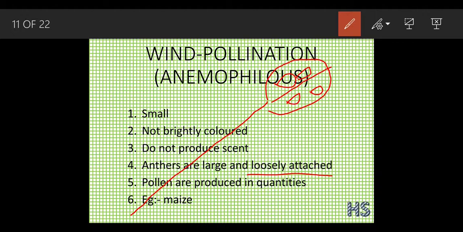Versatile means to get spread. And the pollen should be lightweight, because then it becomes quite easy for them to move from the place. It should be dry and smooth so that it can easily be carried away by the wind. An example of it is maize.